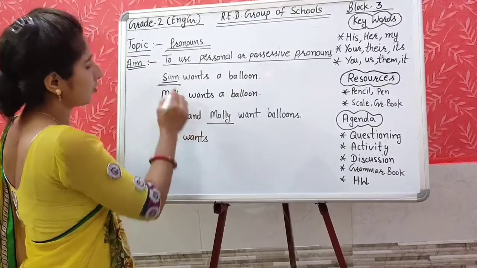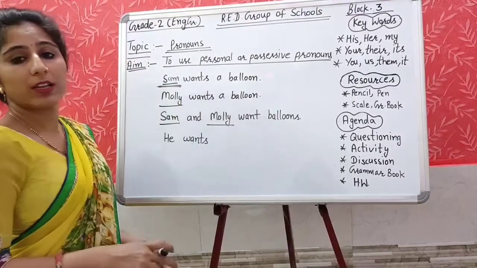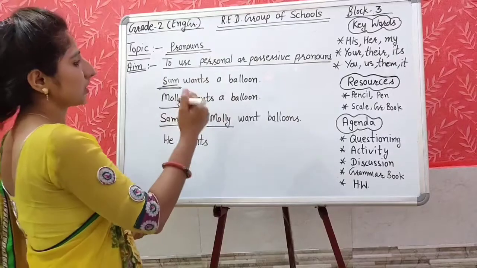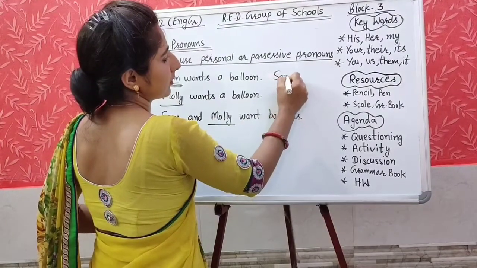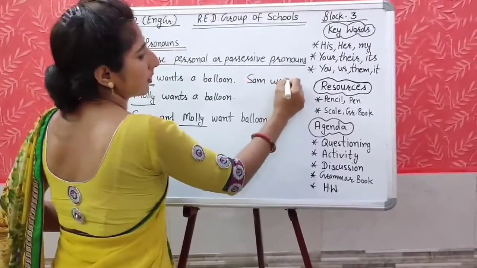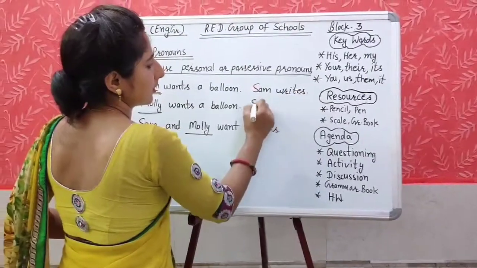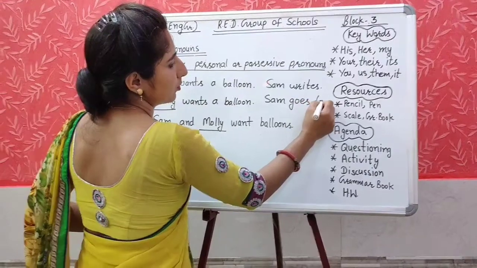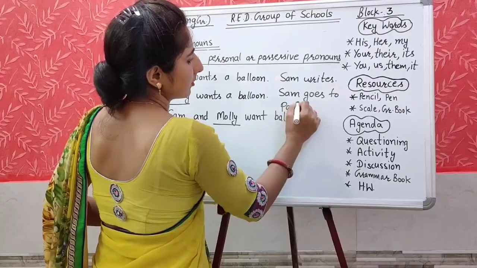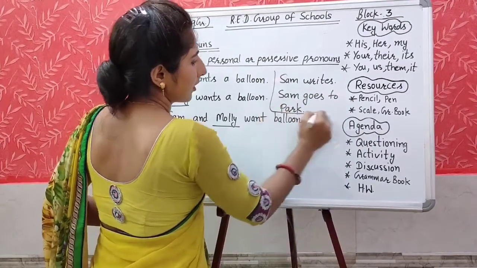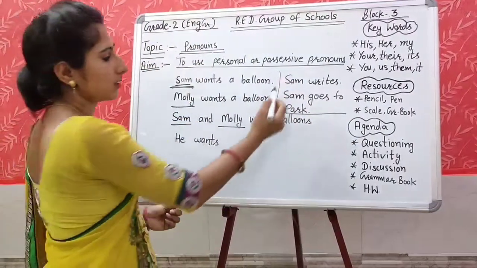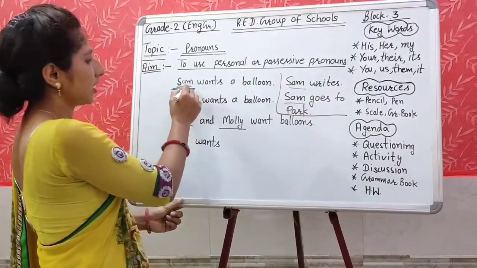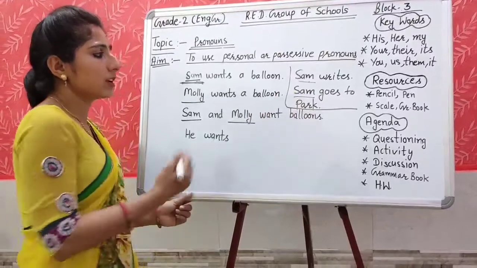If we don't want to use the name again and again, suppose I have written one more sentence: Sam goes to the park. Here I have written Sam again and again. Here also Sam, here also Sam. It is not looking good.